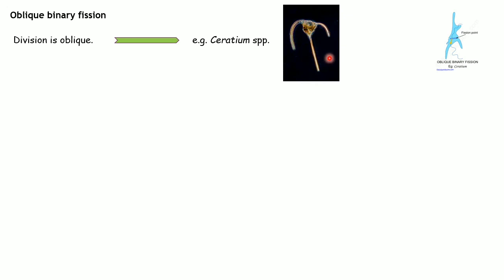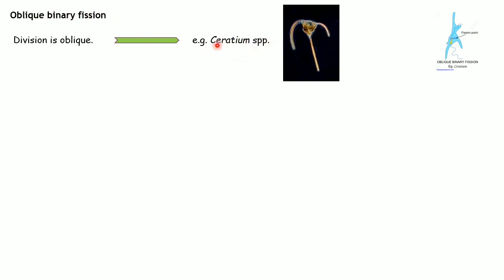And one interesting feature about this dinoflagellate, it is also responsible for many dreadful events, like it causes red tide phenomena. There is a different species that cause red tide phenomena, which is very toxic to the aquatic environment. But sometimes you must have seen in news that suddenly a sea has turned into either dark green color or red color. So that process is called red tide phenomena. And these groups are responsible, not this species, the species that falls under this dinoflagellates are responsible for that. Now let's get back to the oblique binary fission.